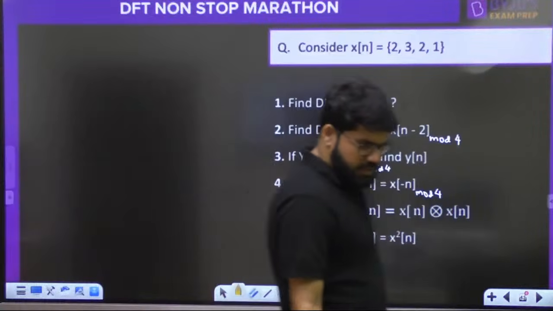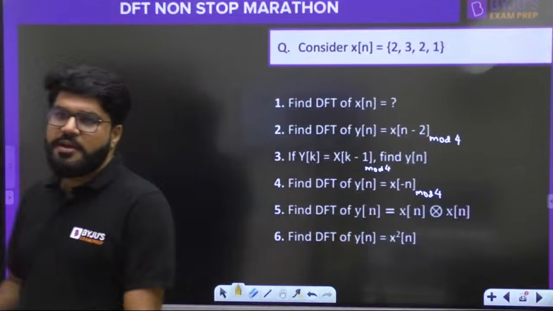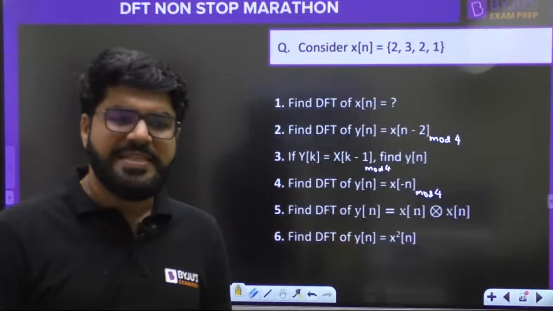Okay, this one is finished. Now let's come to the second question. Find the DFT of y[n] equal to x[n minus 2].